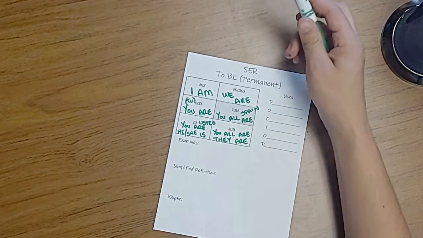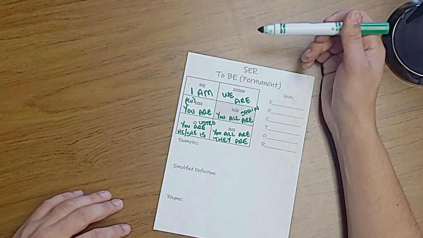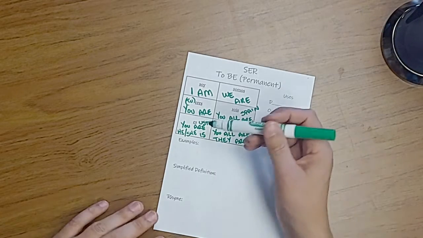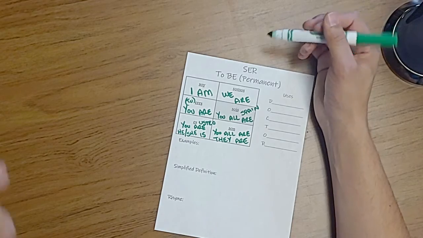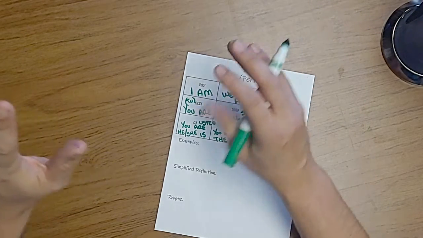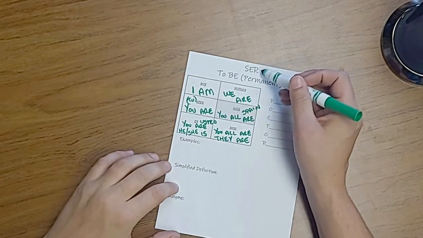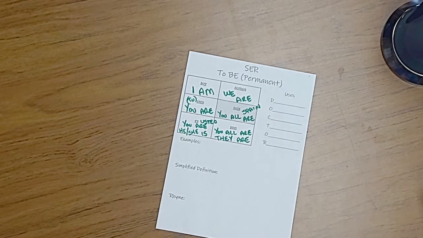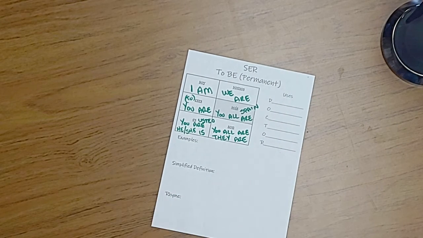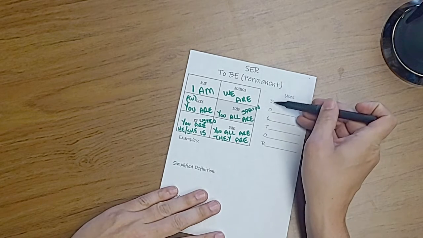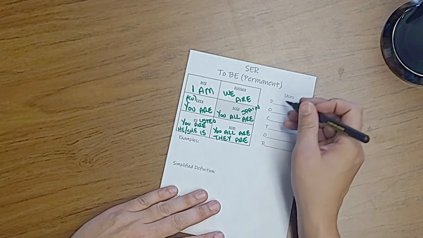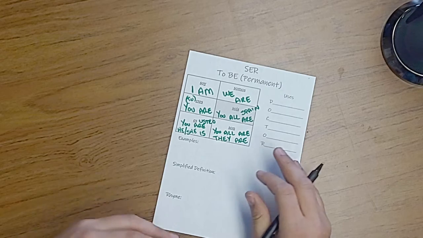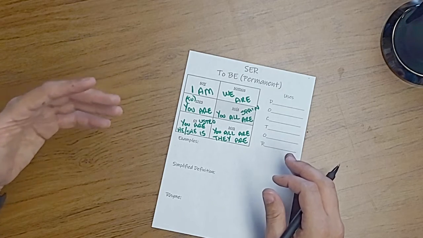And when you're talking about the weather, you don't say it is hot, es caliente, you say hace calor. So there are some situations where you're going to use these things, and some situations where you won't. So let's talk about those. Uses for ser. We have this handy mnemonic device, DOCTOR. Each one of these letters describes a different situation in which you would use the verb ser.